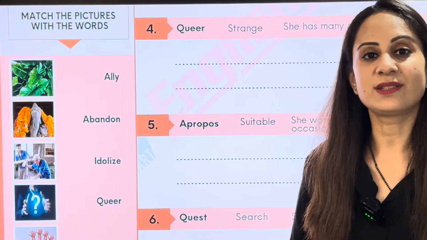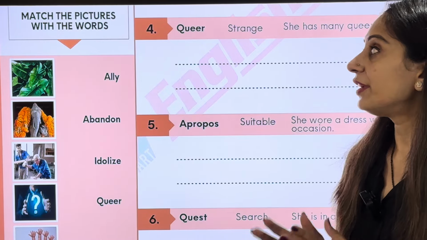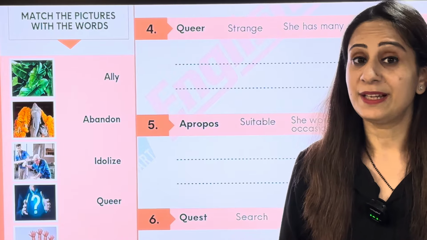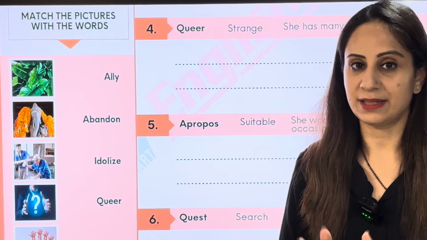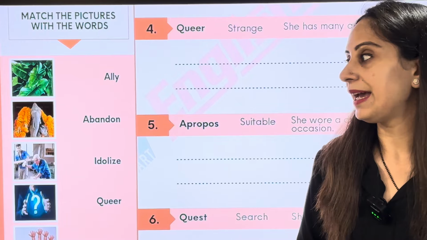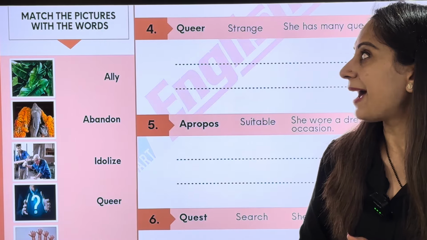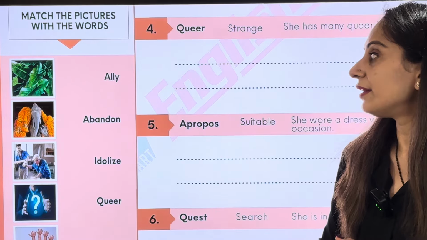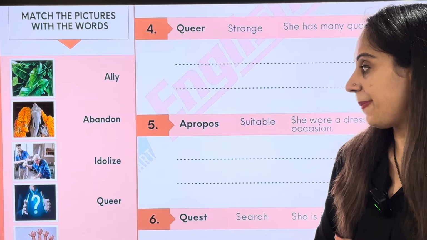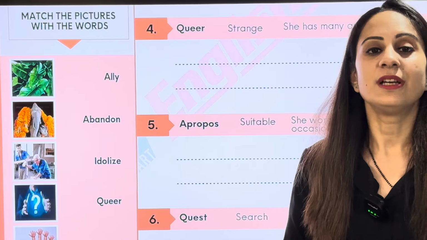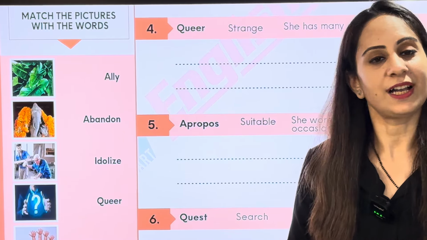So I hope these words are all clear. We also have the picture matching activity for you. This will help you to recall the words in a better way. If you can see there on the screen and also in your workbooks, it is match the pictures with the words. The first one is ally, abandon, idolize. There are certain pictures. Please do match them. So this is how we have finished our chapter today.